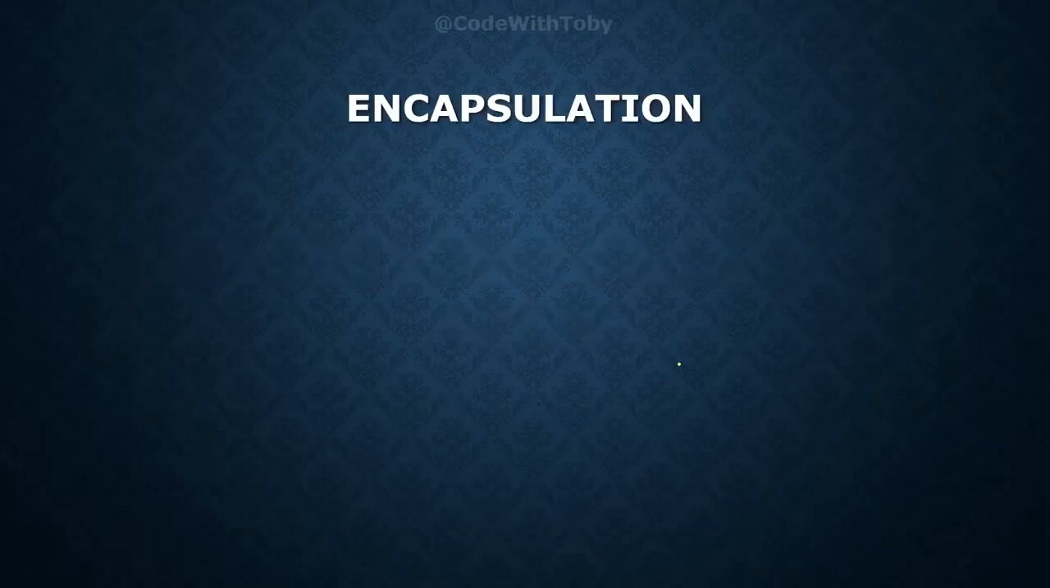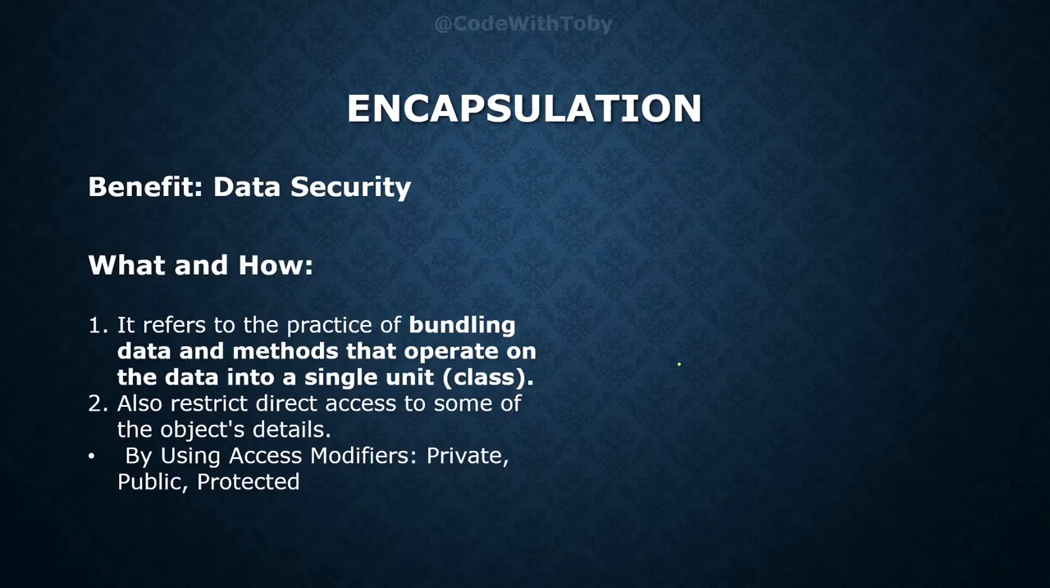Let's start with encapsulation. What is encapsulation and what benefit do we get using encapsulation? We already saw that we get data security if we use encapsulation. So what is encapsulation? It refers to the practice of bundling data and methods that operate on that data into a single unit, which we also call a class. And also it restricts direct access to the object details by using access modifiers such as private, public, and protected.